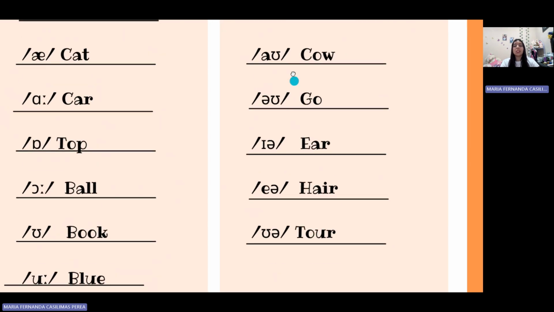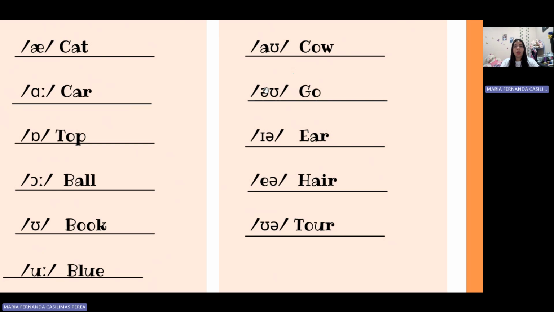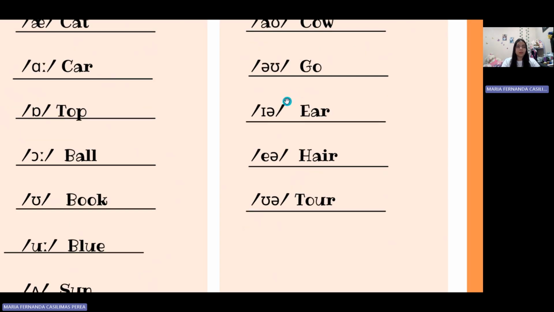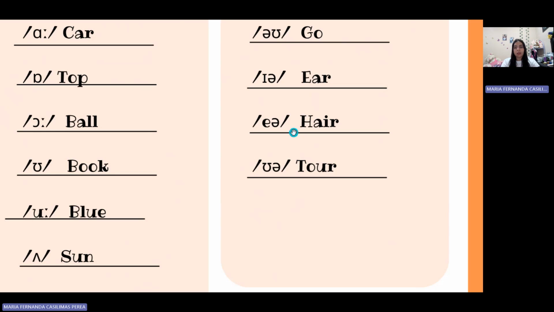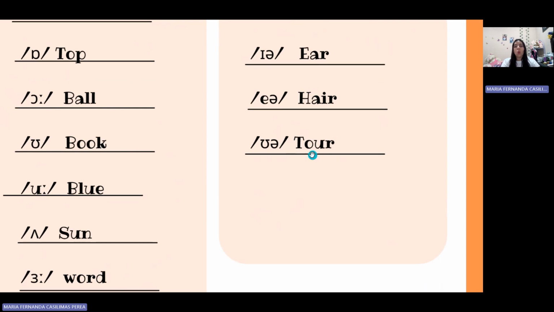The next is O. For example, go. Go. The next is ear, as in ear. The next is air, as in hair. The next is ua, as in tour.